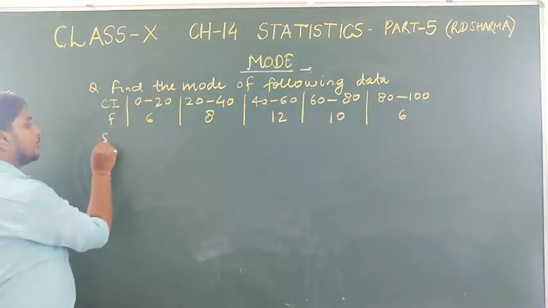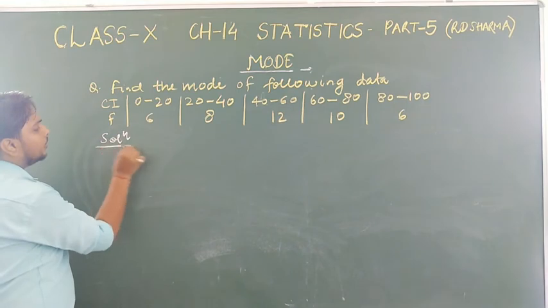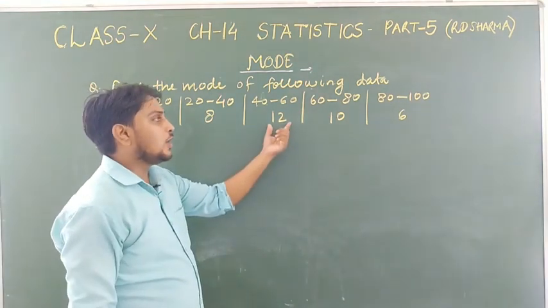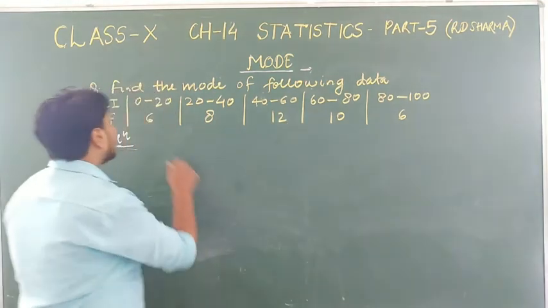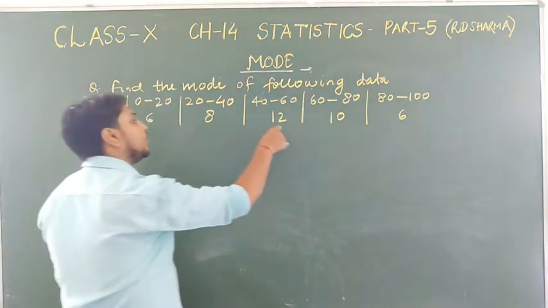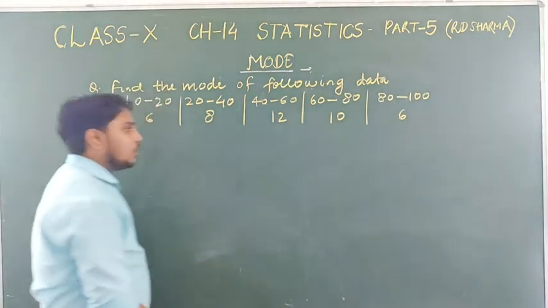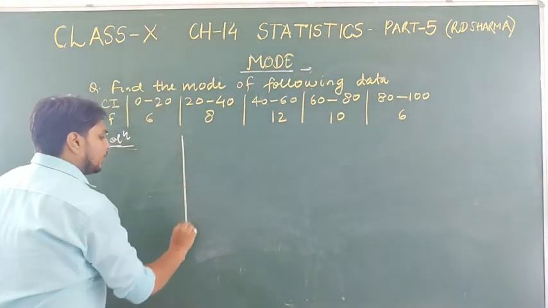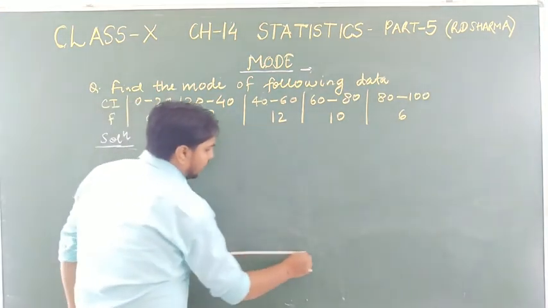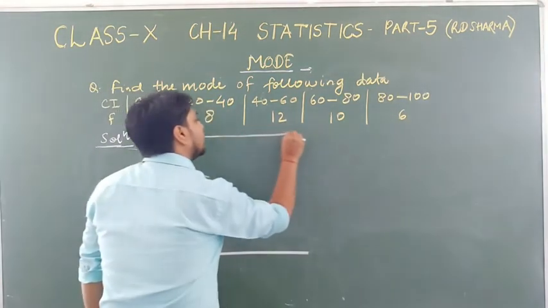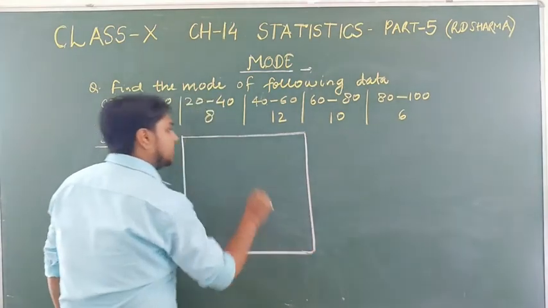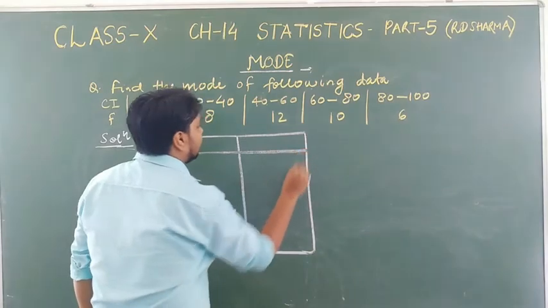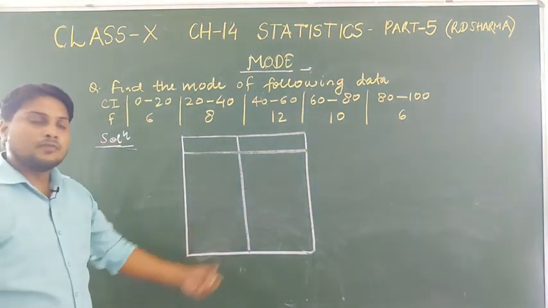See students, firstly in the solution part, we can observe that 12 is the maximum frequency. Here you can see 6, 8, 12, 10 and 6. So 12 is the maximum frequency. So firstly we make a table, and in that table we write only class interval and frequency. No other column will be there.